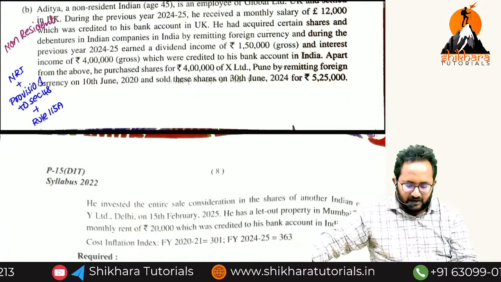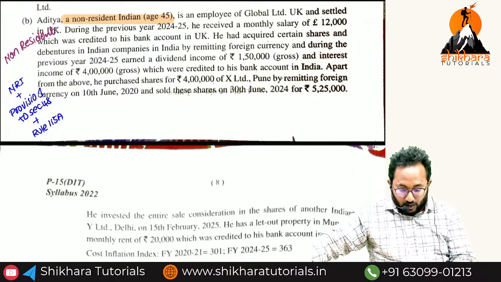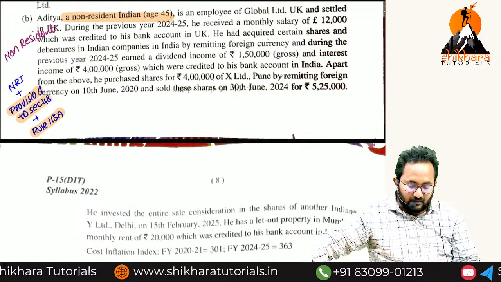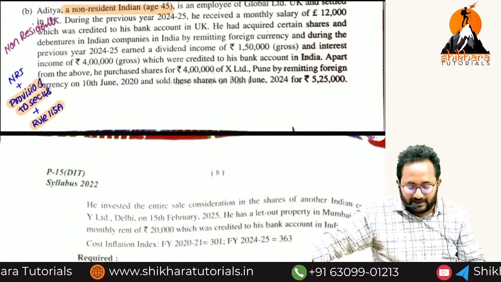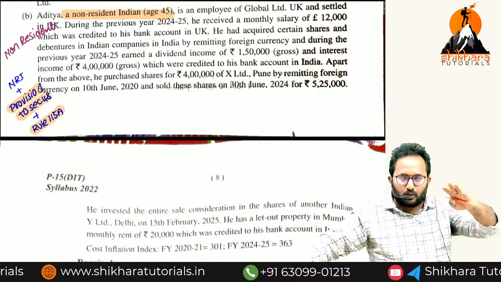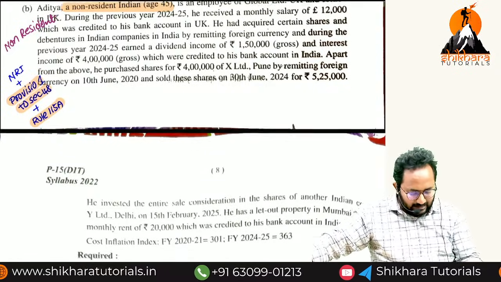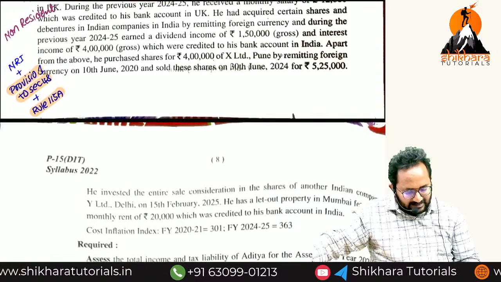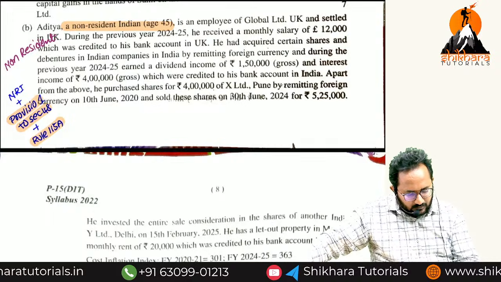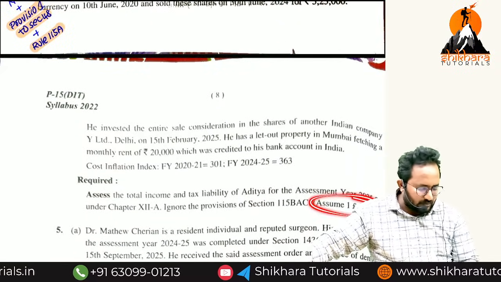Non-resident is somewhat difficult. Why? They have given a non-resident Indian. For doing this sum, you have to use the 115A rule as well as the proviso to section 48. We have already discussed that in regular and EVO also. We have to compute by using the average telegraphic transfer buying rate and selling rate. For that purpose, they have given some exchange rates also, directly, in the form. Yes, the fund value is also given.